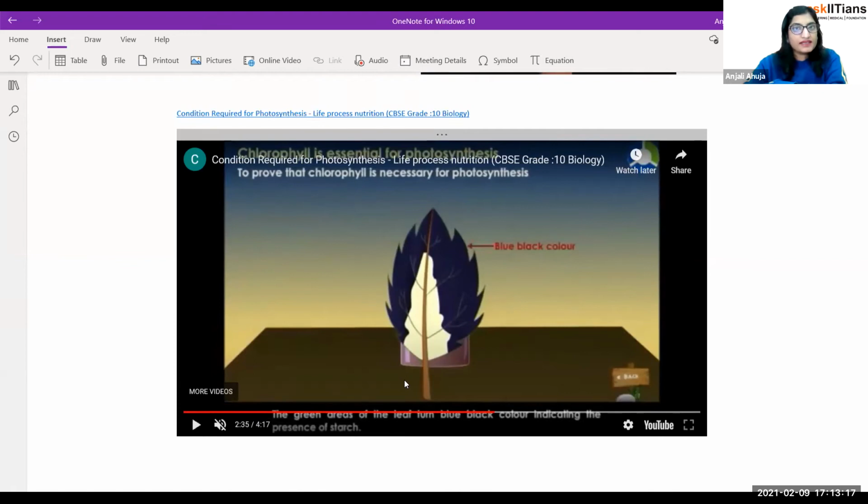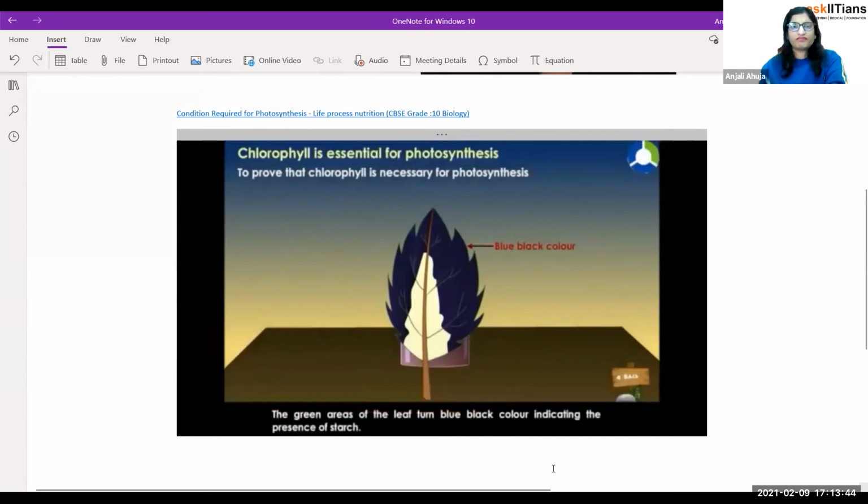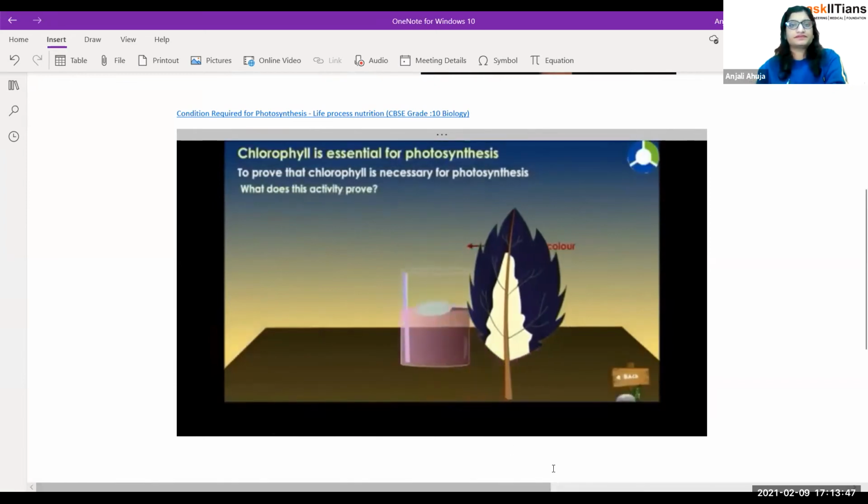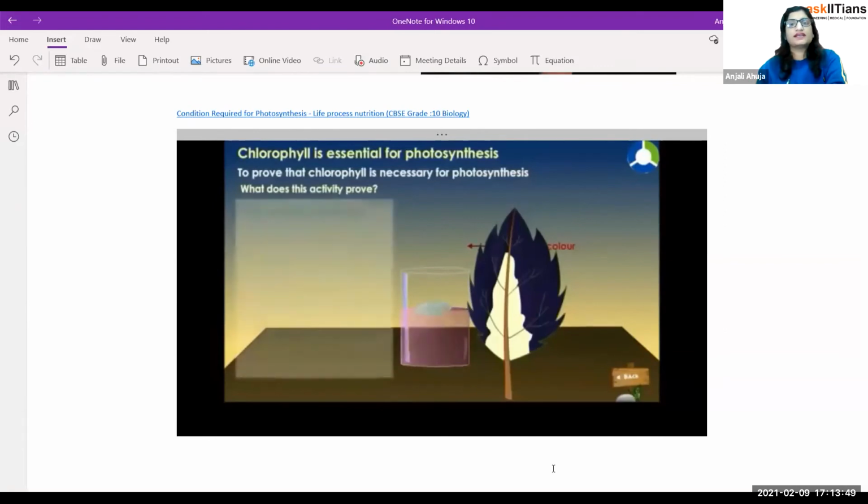What he is saying is that because chlorophyll is the one that helps in photosynthesis, they have taken a leaf where in half of the leaf chlorophyll is there, and in half of the leaf chlorophyll is not there. So by this process, what they are trying to say is that the part where chlorophyll is present, starch is present because it is helping in photosynthesis. And the part where chlorophyll is not there, you do not find any result. That's the exact thing I would say. It's almost the same experiment. What does this activity prove? I have told you that. You can just read this information out.